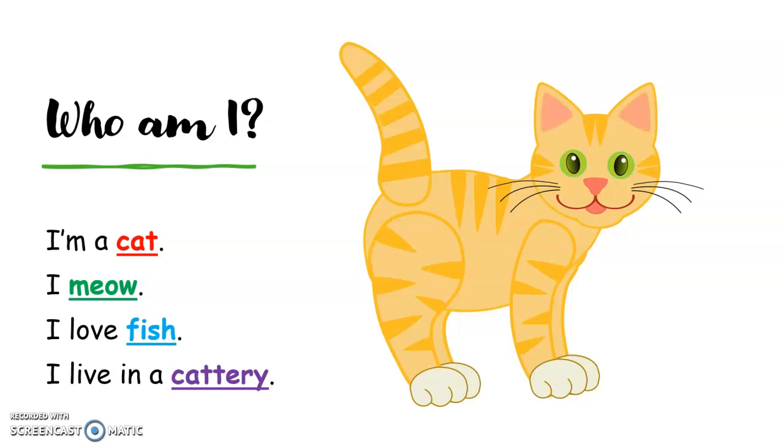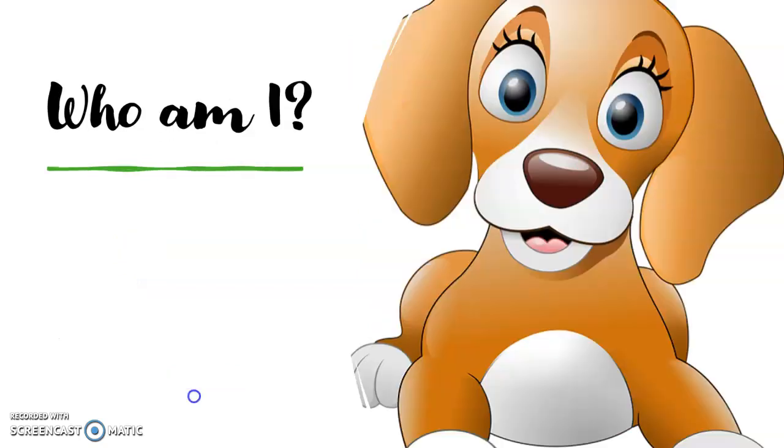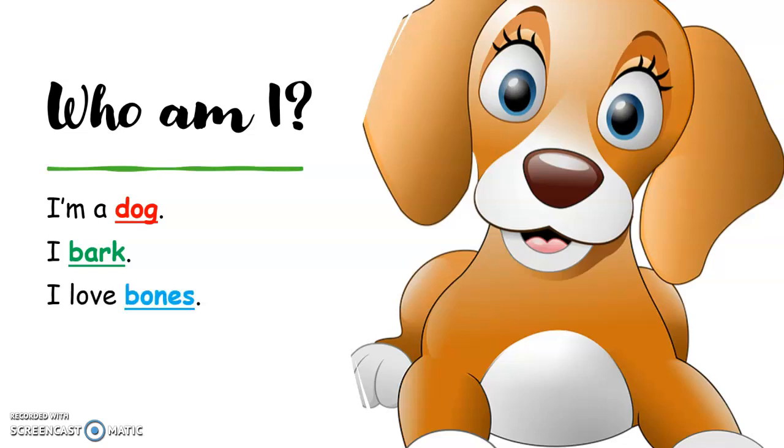Alright, let's go to the second animal. Who am I? I'm a dog. I bark. I love bones. I live in a kennel. The house of a dog is called a kennel. Although a dog sounds like a wolf, we say it barks. A dog barks. Alright, can you read the sentences with me?